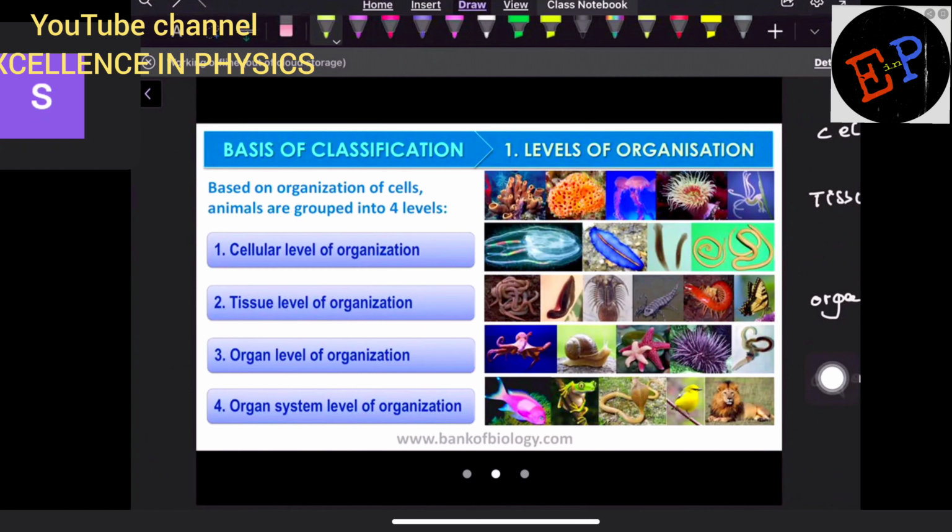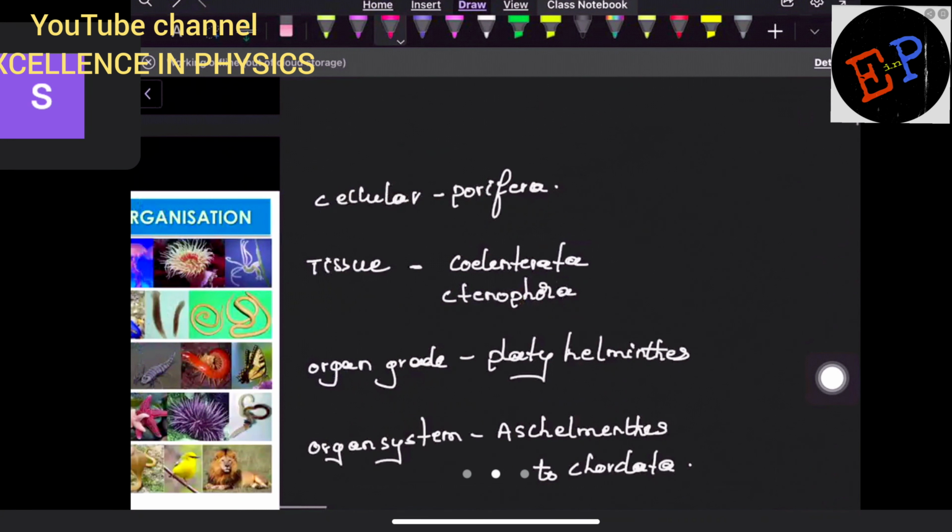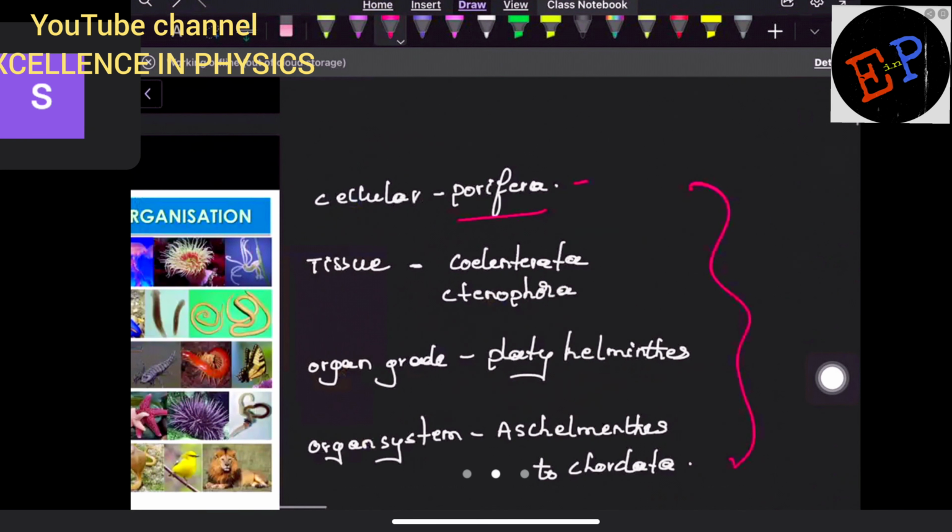First one is called cellular level of organization, tissue level of organization, organ level of organization, and finally organ system level of organization. Are you able to understand? Okay? So here there is a small clarification which is already given. So let us see here. Cellular type of organization is present in which phylum? It is present in Porifera. So it is just a loose aggregate of cells.